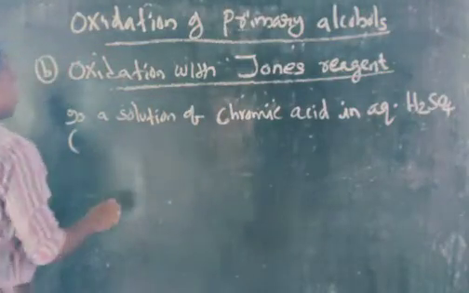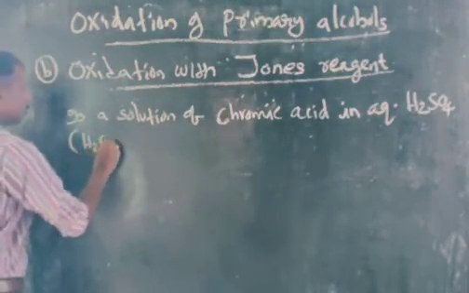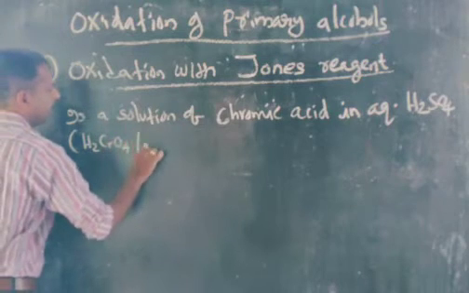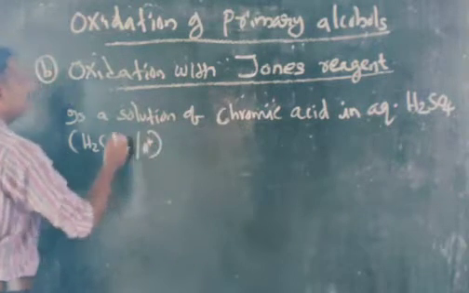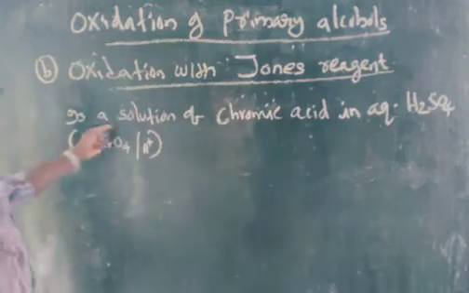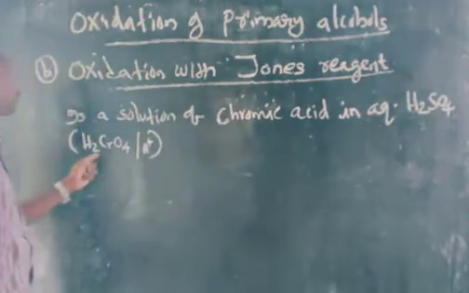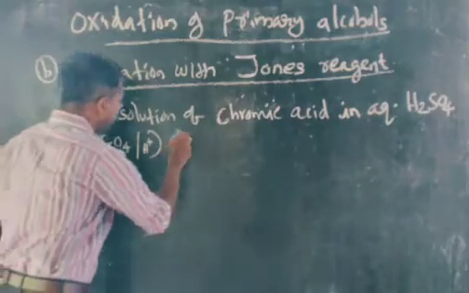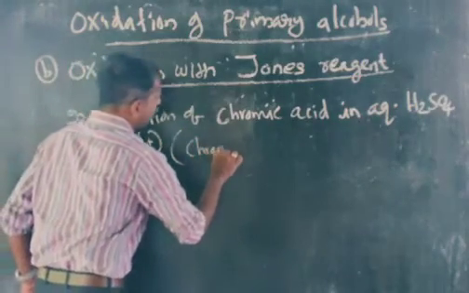That means how will you represent it? Chromic acid is H2CrO4 in aqueous H2SO4. This way you can represent Jones reagent. It's a solution of chromic acid in aqueous H2SO4. Now, what is chromic acid?